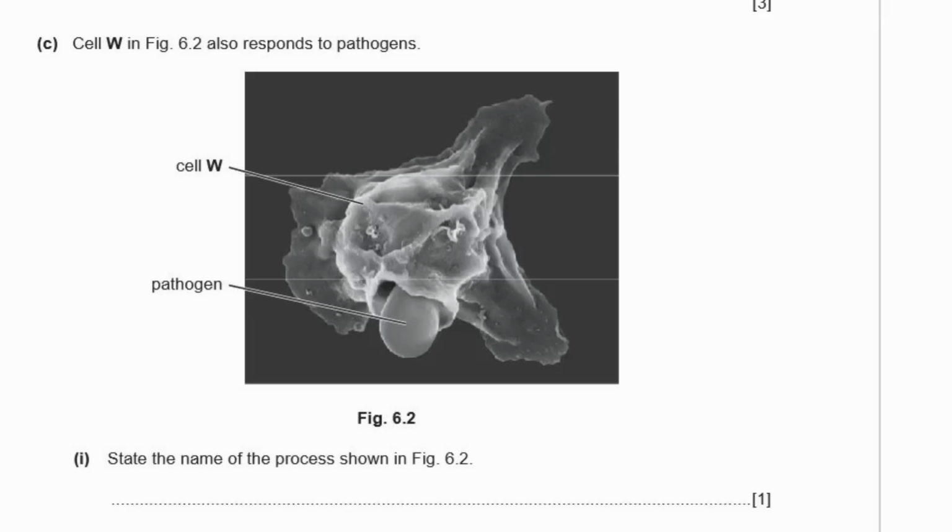C, cell W, and that's this big cell here in figure 6.2, also responds to pathogens. So this is a pathogen right here. And cell W, it looks like it's eating the pathogen. 1. State the name of the process shown in figure 6.2. Well, the white blood cell that goes around eating up pathogens, the process is called phagocytosis.